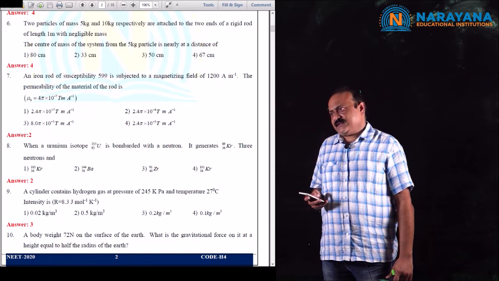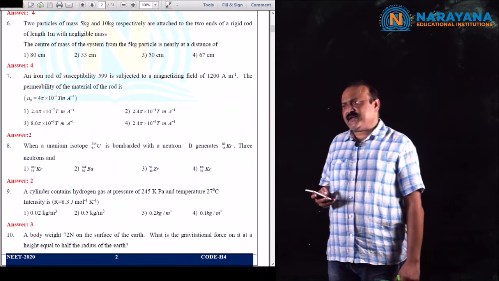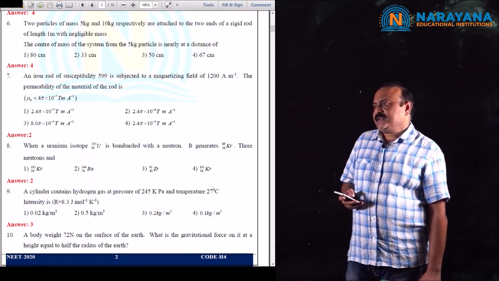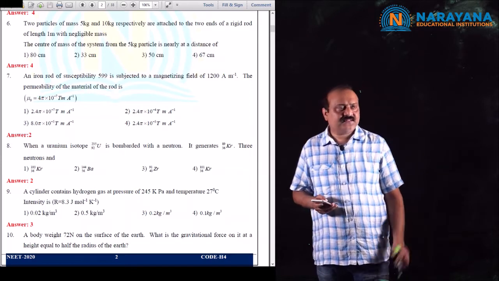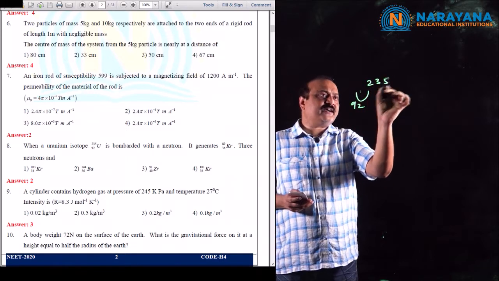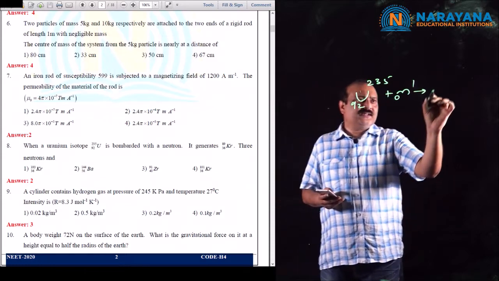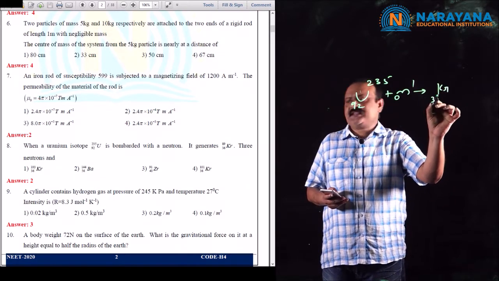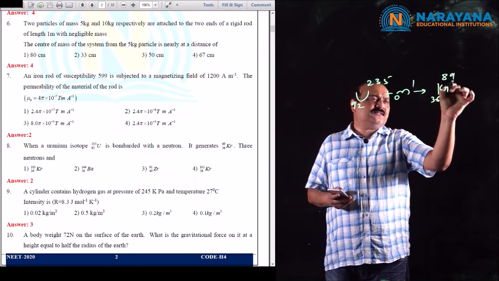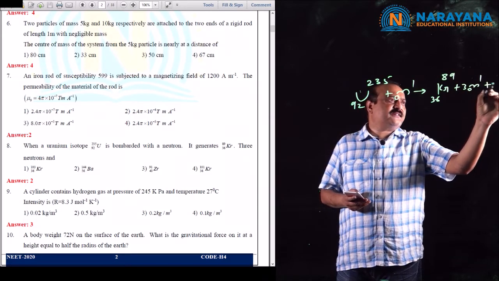Question number 8. When a uranium isotope, uranium 92-235, is bombarded with a neutron, it generates krypton, 3 neutrons and another element. So uranium 92-235 plus neutron gives krypton 36-89, plus 3 neutrons and another element that has X, Z, A.